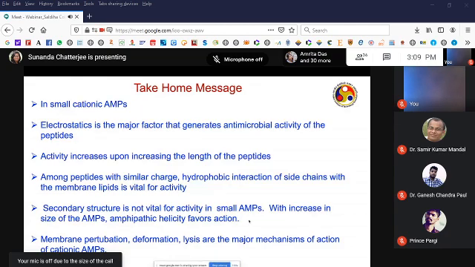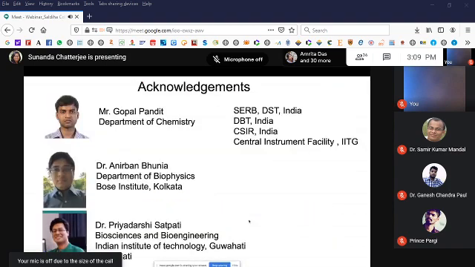This is my student Gopal, who did these studies. He was my first student, and these are my collaborators. I am greatly thankful for the collaboration with Dr. Anil Bandhunia from the Department of Biophysics, Bose Institute, Kolkata, who helped us with biophysical studies. And this is Dr. Priyadar, from Biosciences and Bioengineering, Indian Institute of Technology, Guwahati.